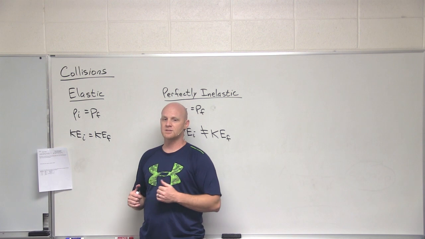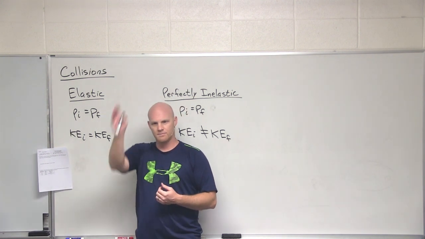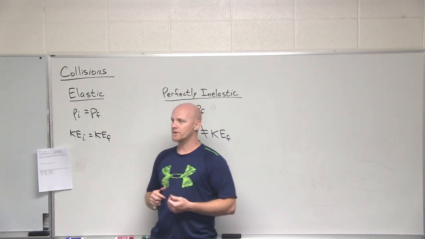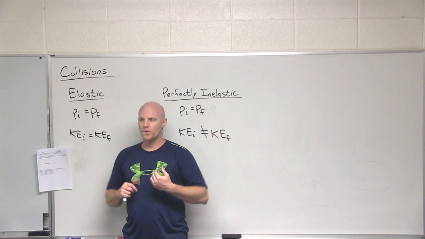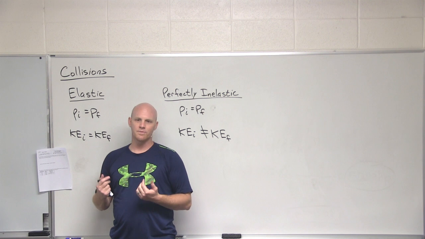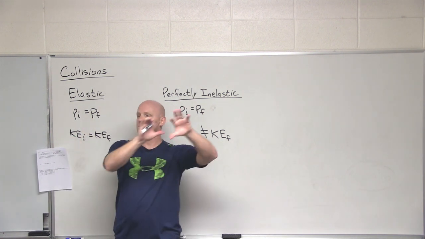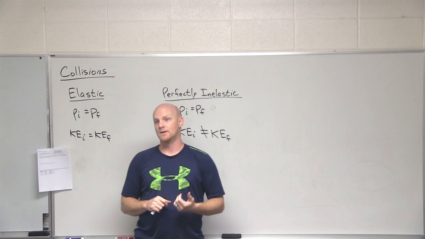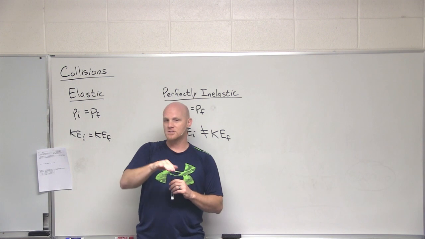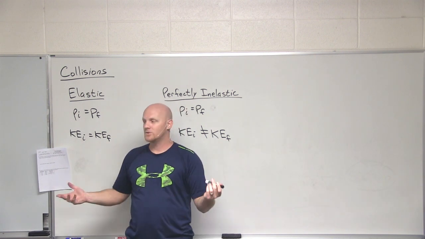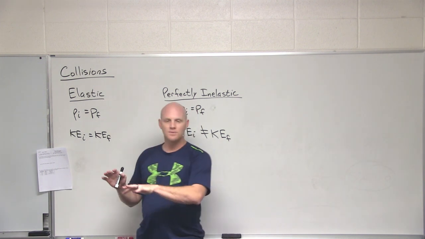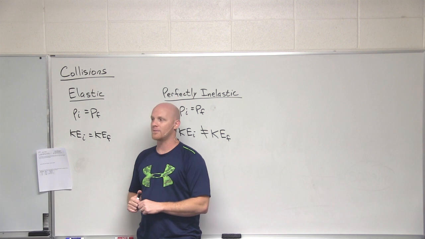And you can deal with this in more than one dimension. In a single dimension, if the objects before and after are only moving on a straight line path, one direction or the other, that's a one-dimensional problem, and momentum will be conserved in that one dimension. But if all of a sudden you have components of velocities in both the x and y directions, then you'd have a two-dimensional problem, and momentum in the x direction is conserved, and momentum in the y direction is conserved. Potentially, though, we could make this worse and make it a three-dimensional problem. And instead of things just moving in the x and y, now we also have them moving in the z, and then you'd have three conservation of momentum equations, one for the x, one for the y, one for the z. You're not so likely to see that, but two-dimensional, totally common in this section.